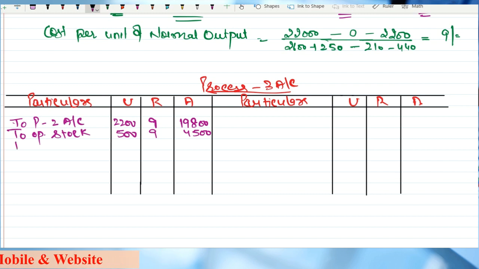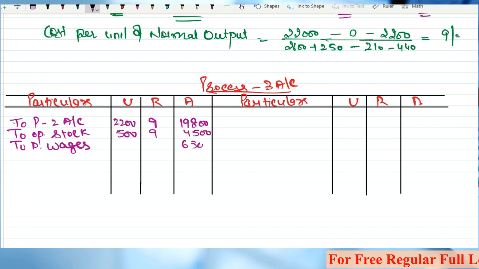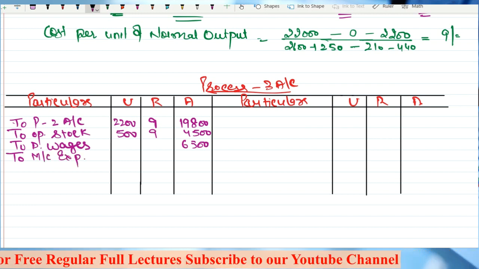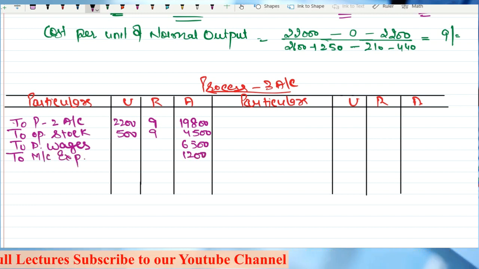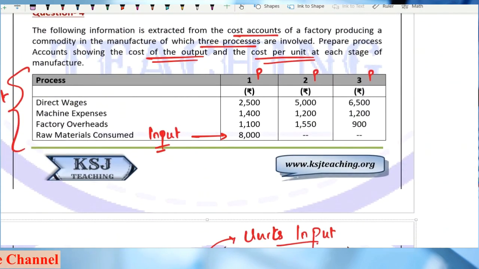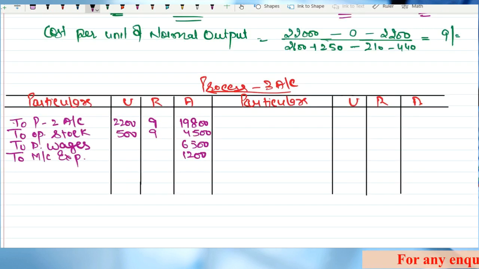Clear? Then you have direct wages, 6500. Then you have machine expenses, that is 1200. Right? And 900 is my factory overheads.